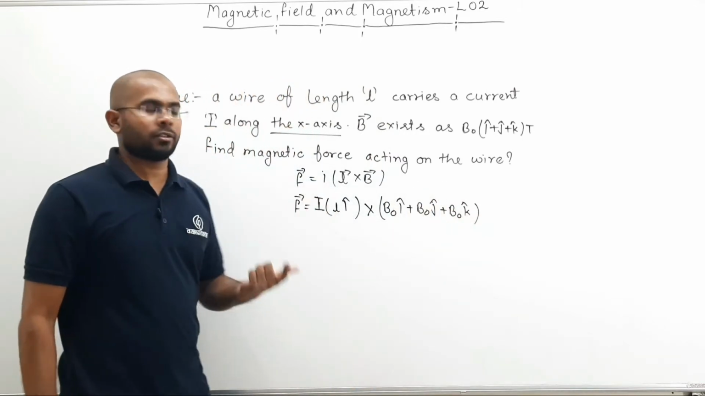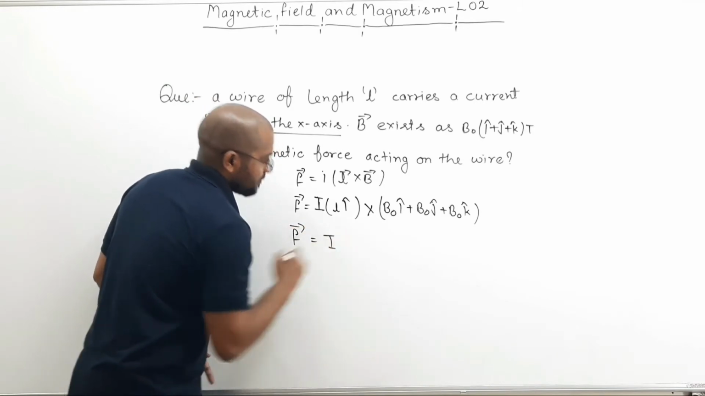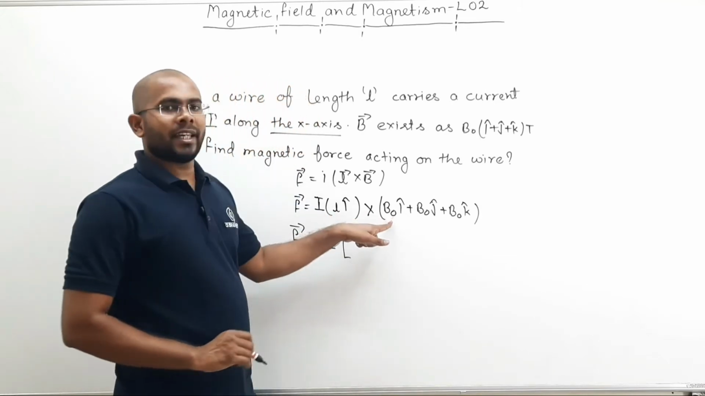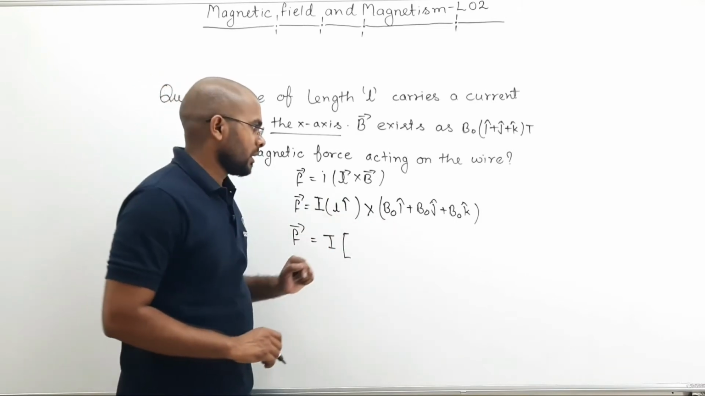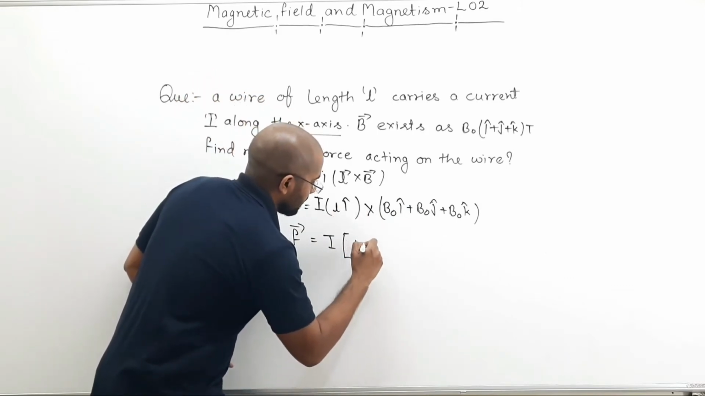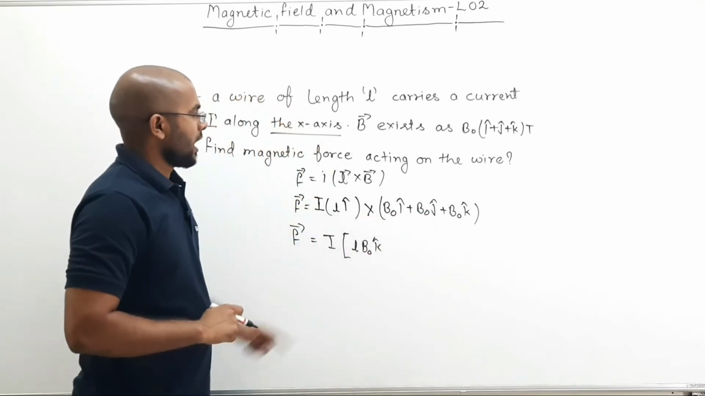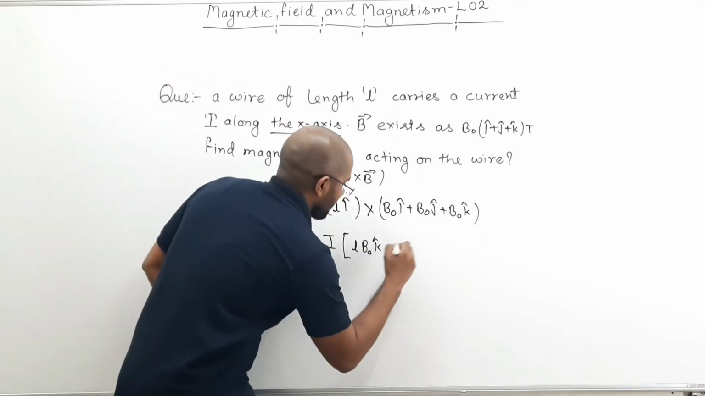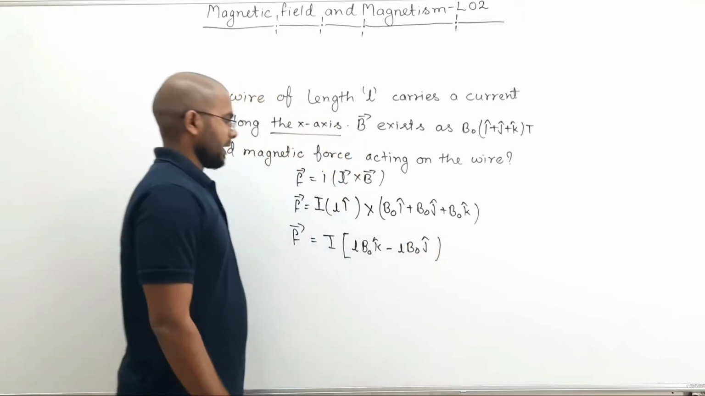Now take the cross product, that is your force. Force equals I times the cross product. i cross i is 0 because sin 0 is 0. i cross j is k, so it will be L B naught k cap. And i cross k is minus j, so minus L B naught j cap.